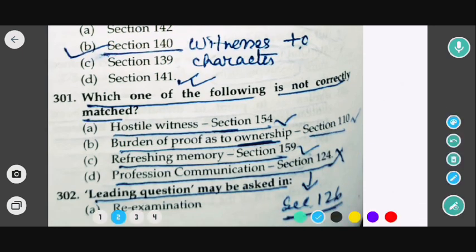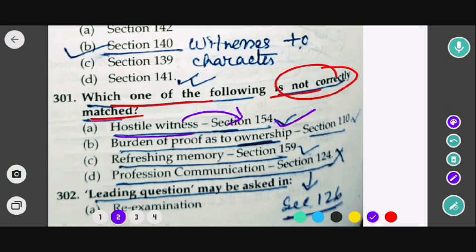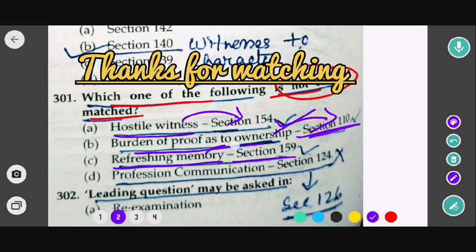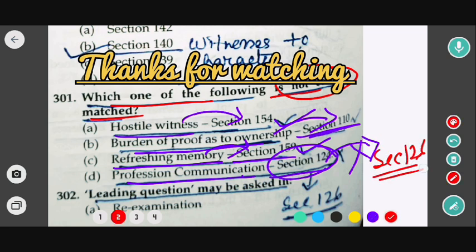This is the next question and the last question. Which of the following is not correctly matched? Options are: hostile witness, section 154. This is correct. Burden of proof as to ownership, section 110. This is also correct. Refreshing memory, section 139. This is also correct. Professional communication, section 124. This is incorrect. That is, professional communication has been defined under section 126 of the Indian Evidence Act. So the correct option would be option D. In this case, the correct option would be option D.